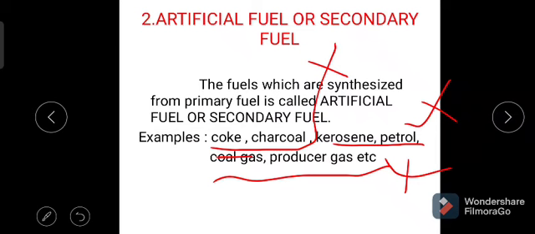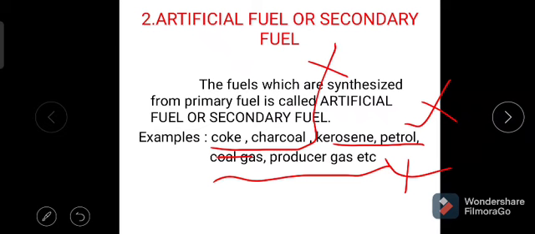Okay, first classification is based on occurrence. The fuels are classified into two types: natural fuels and artificial fuels. Natural fuels are those available from nature. Artificial fuels are those which can be synthesized from the natural fuels.